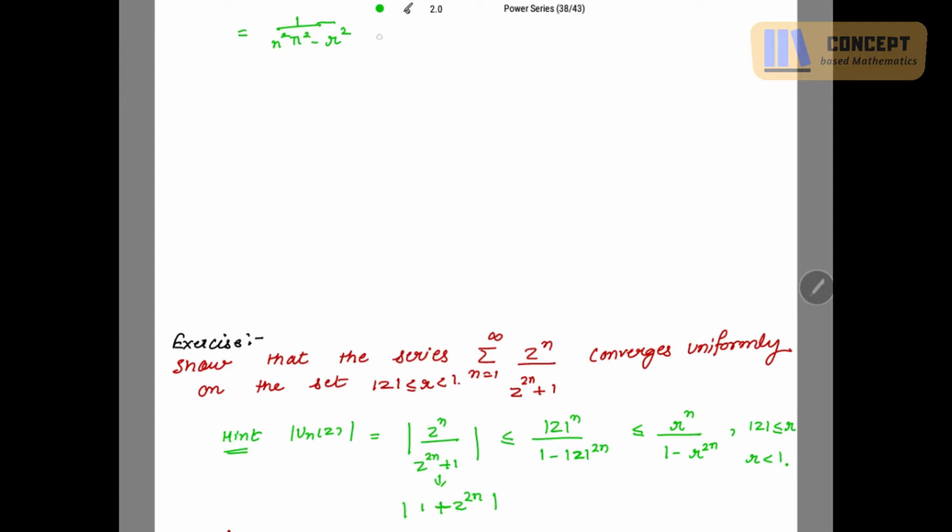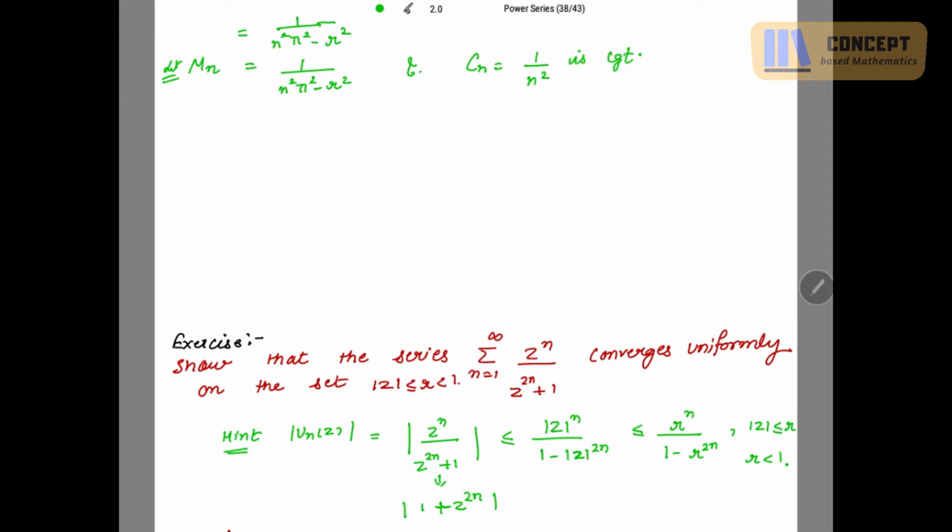Now take this as your M_n. So let M_n be equal to 1 over n square pi square minus r square. Oh, this is so good. If pi square and r square were not present and only 1 over n square were there, then my series would be convergent. So let's take another series, let C_n be equal to 1 over n square. Now this is convergent. Alright.